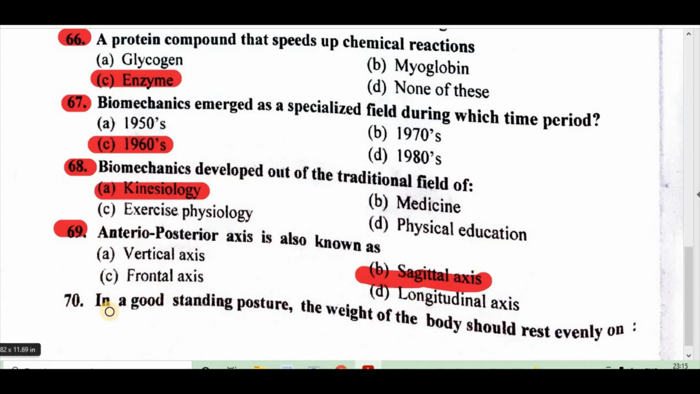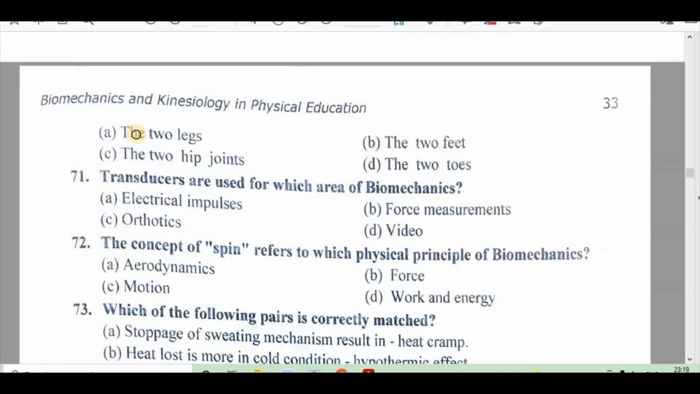Question 70. In a good standing posture, the weight of the body should rest evenly on A, the two legs, B, the two feet, C, the two hip joints, D, the two toes. Right answer is A, two legs.